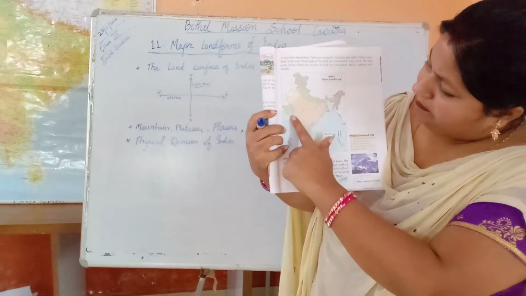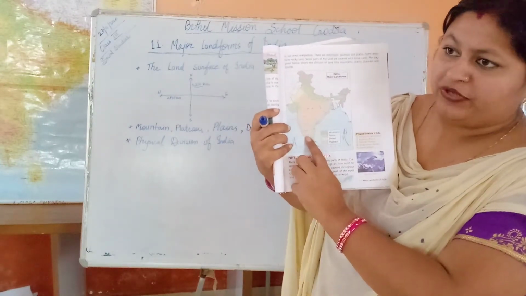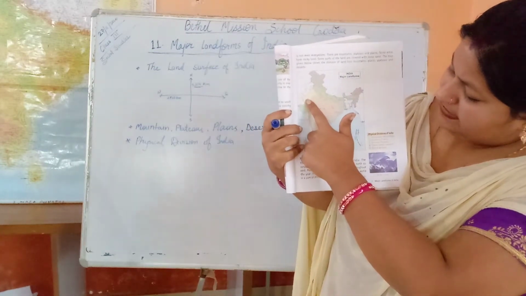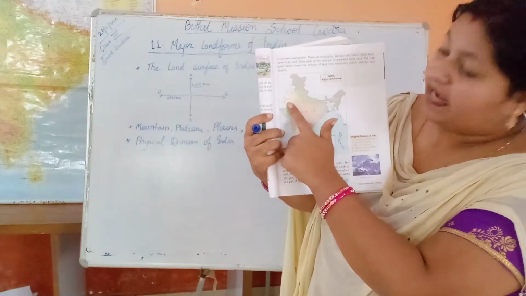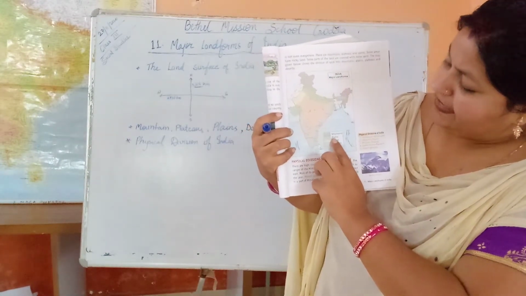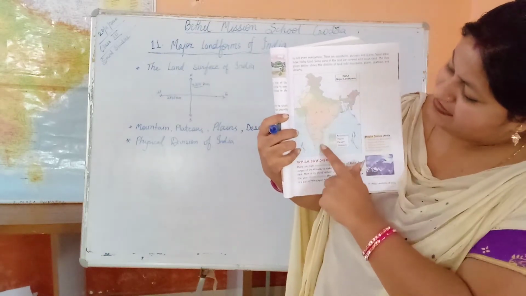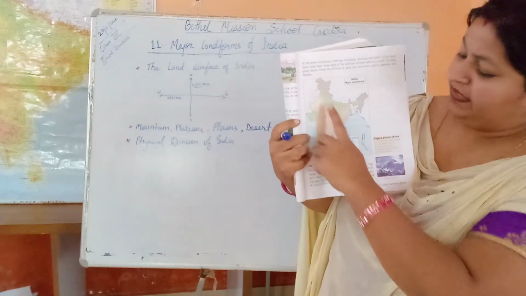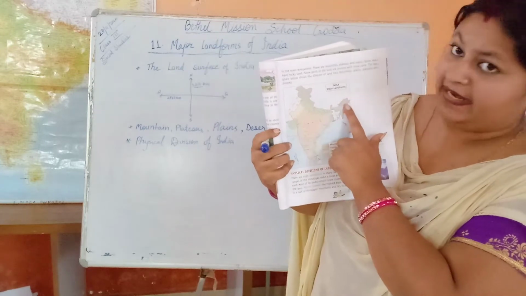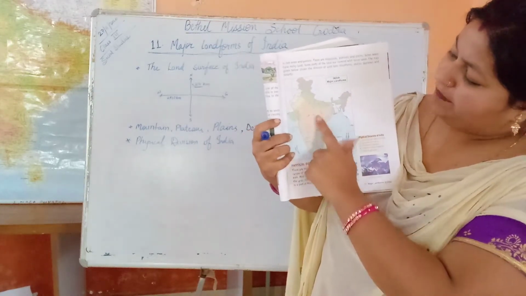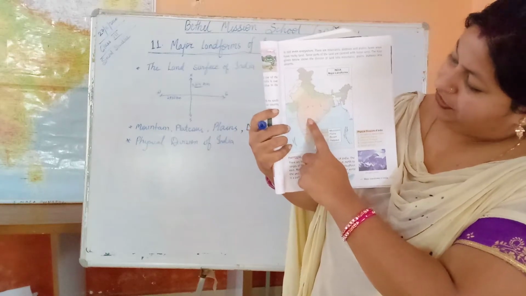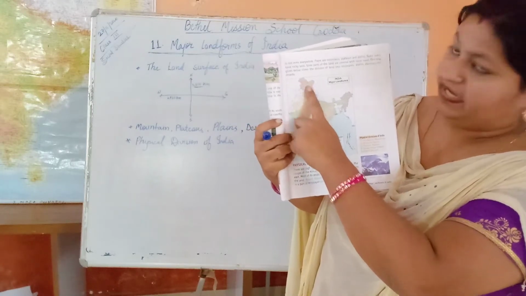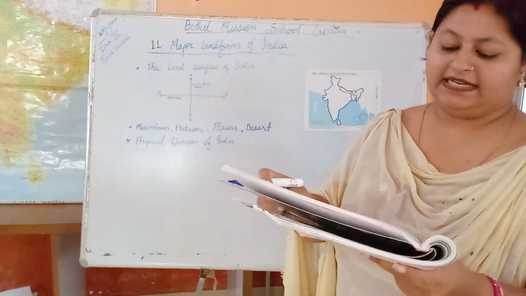The orange color on the map is the plateau. The yellow color portion is the desert. The area shaded light green is the plains, and the brown color is the mountain, which is the Greater Himalaya. So orange is plateau, yellow is desert, light green is plain area, and brown is mountains. This is how our India is physically divided.